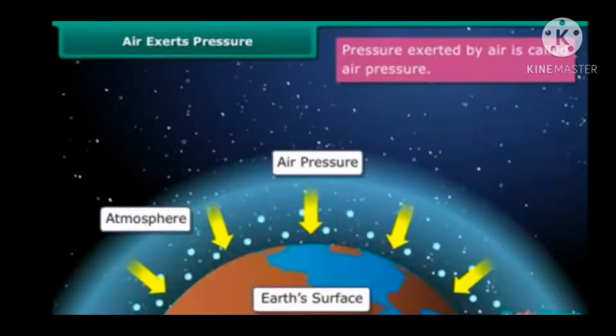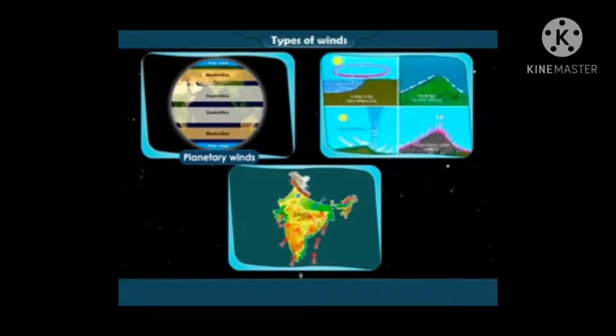In the last video we saw that air pressure belts are formed on the planet Earth due to the uneven heat received on the Earth. And air, which is everywhere, has the tendency of moving from high pressure to low pressure areas. And this movement of air is called winds. There are three types of winds, namely planetary winds, local winds, and seasonal winds.